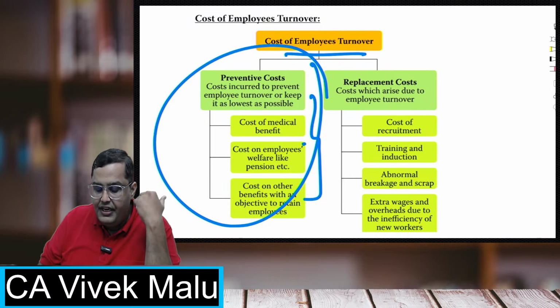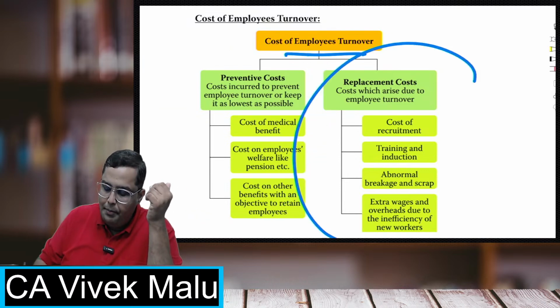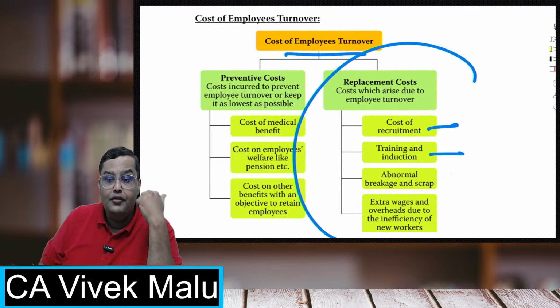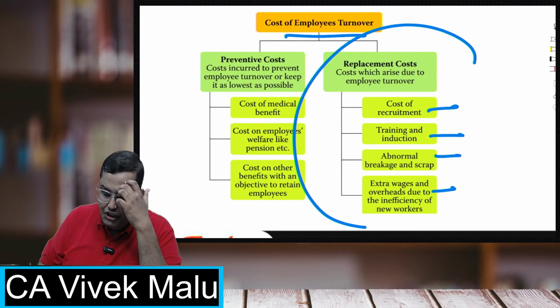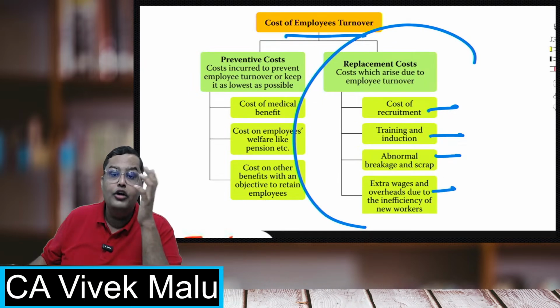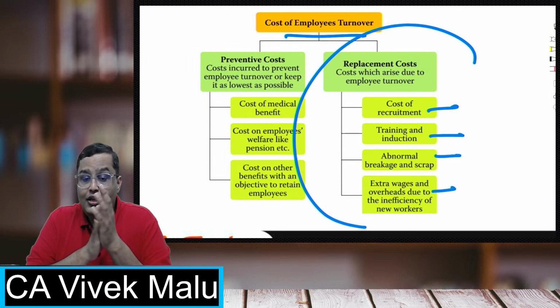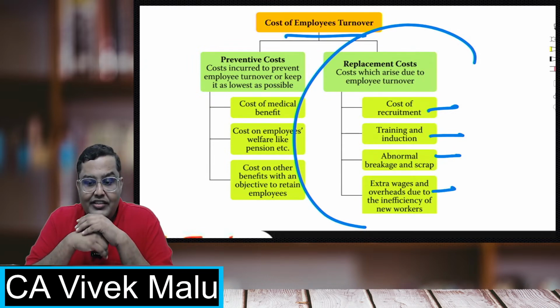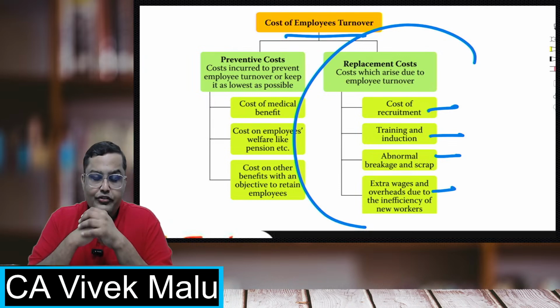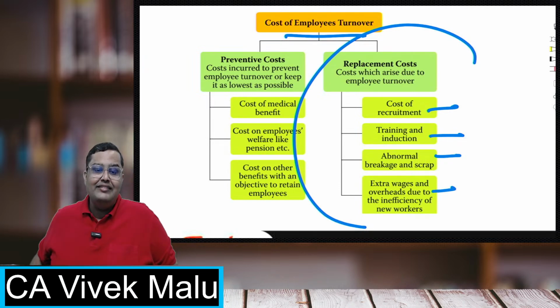But in case it does go, then there are some replacement costs which you have to bear, like you have to recruit, you have to train them, there'll be some abnormal breakages, extra wages due to inefficiency, and like that. These are the costs which are there because of employee turnovers. So this is all from the second and the third chapter of cost accounting. We have taken up the bigger chapters first.